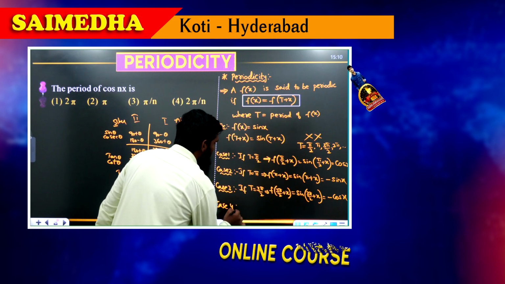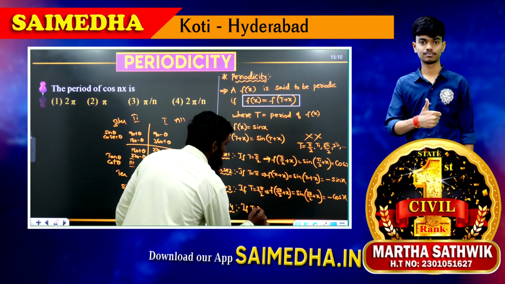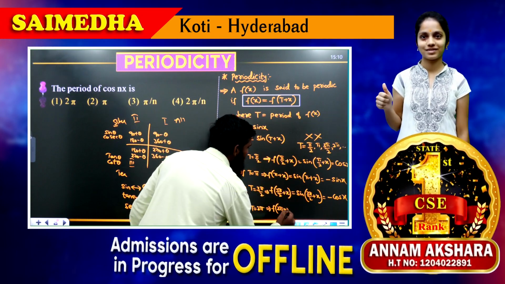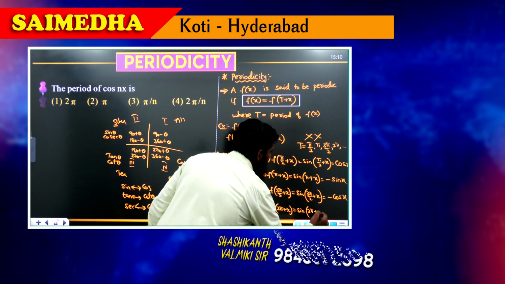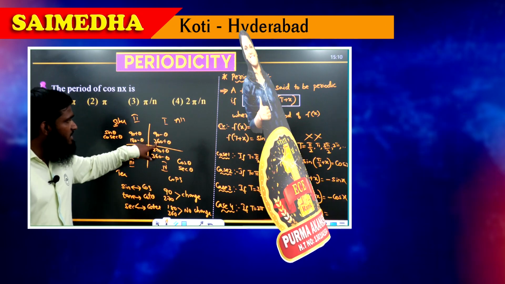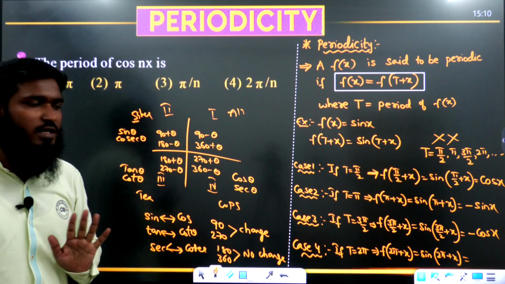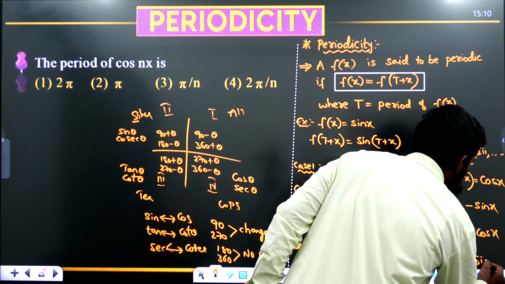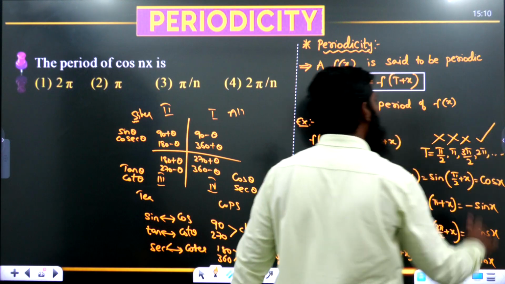Now let us go with the next case over here. Case number 4. If you are going with case number 4, what we are having? If t is equal to 2 pi. Okay. Then what we are having? F of 2 pi plus x is equal to sine of 2 pi plus x. Now what is the meaning of 2 pi? We are having 360. 360 plus theta means first quadrant. First quadrant means all will be positive, and 360 means no change. So what is the answer we are getting over here? Sin x.